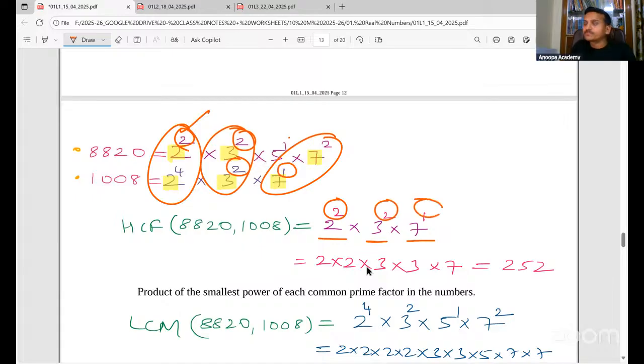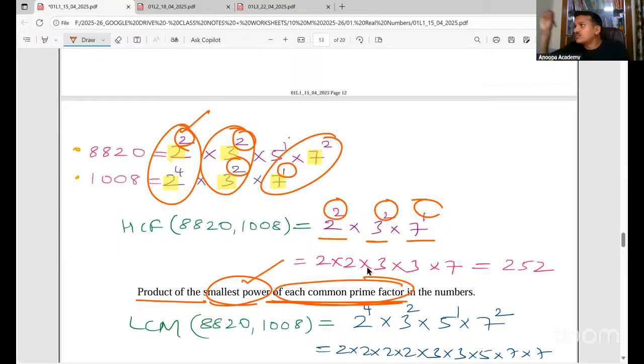So write 1. So please remember, for HCF, we take the product of the smallest power of each common prime factor. First, you take the common prime factors and take the smallest power of each. They have used this statement in one of the assertion reasoning questions.